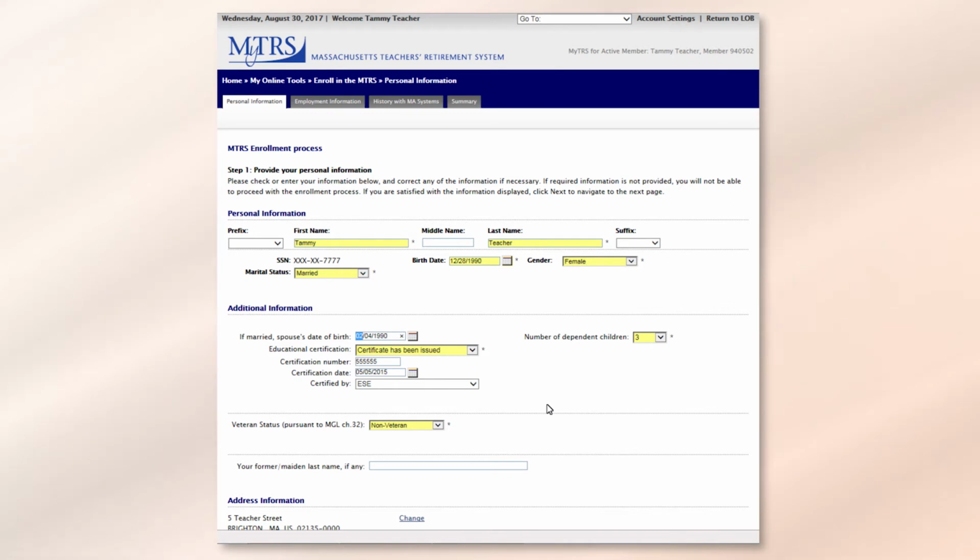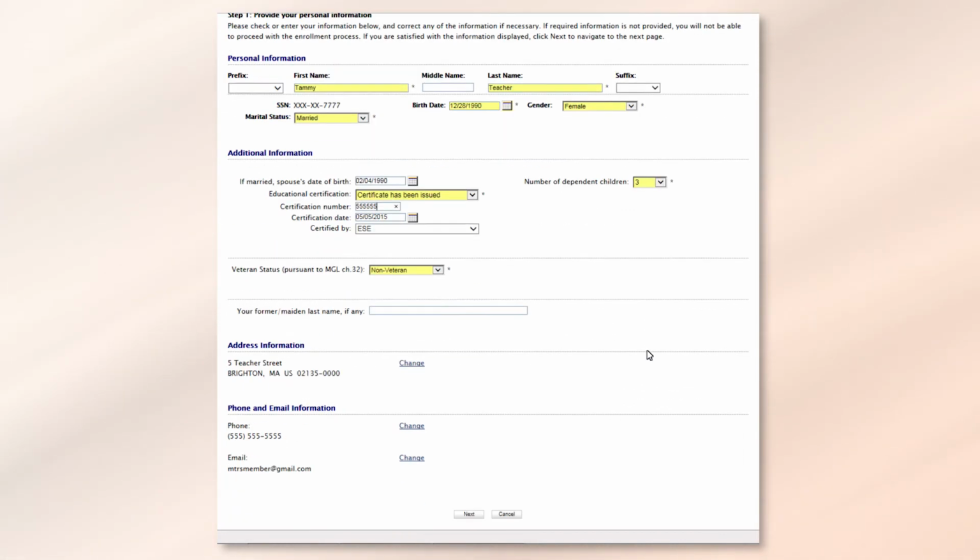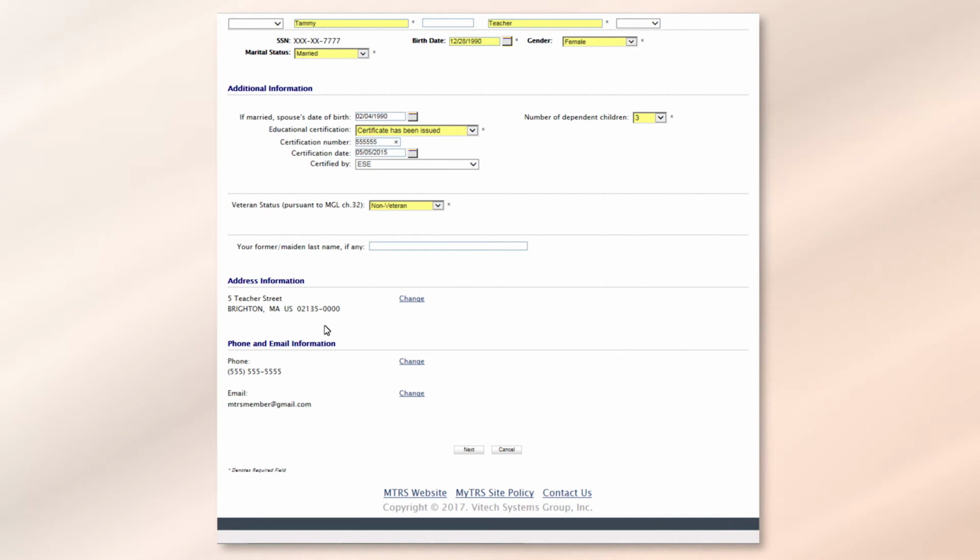Anything that's pre-filled for you, please ensure is correct before you go to the next page, especially any information regarding your certification number. At the bottom of the screen, you'll want to confirm your address, phone number, and email address. If everything looks good on this page, click Next. Anything that needs to be updated, update it here, and then click Next.